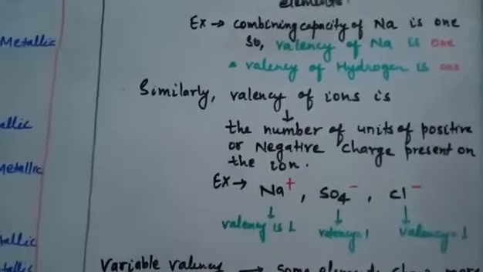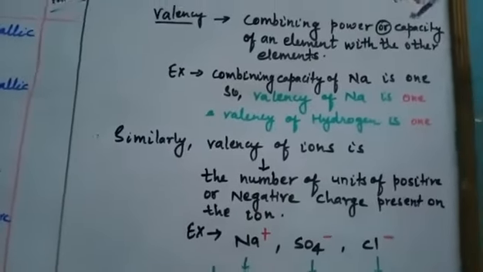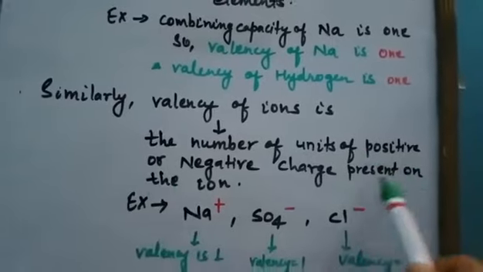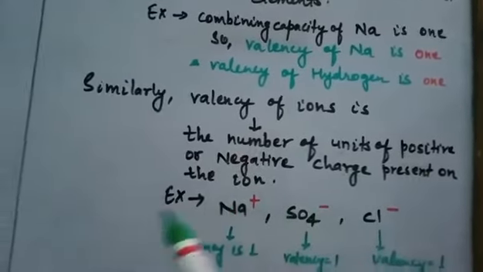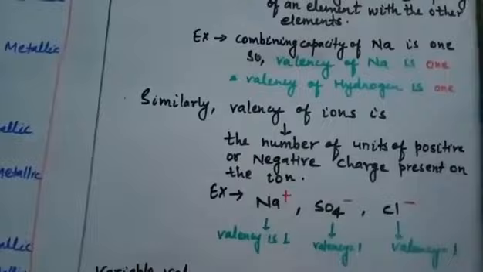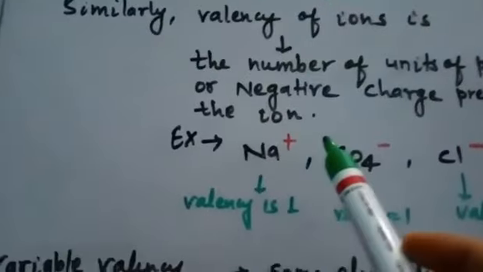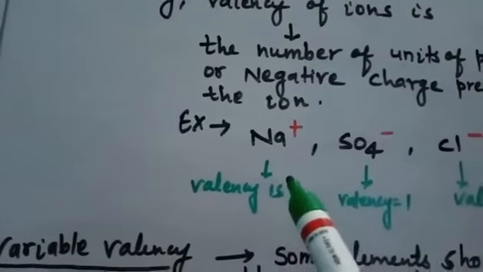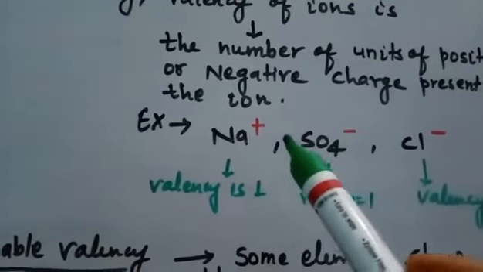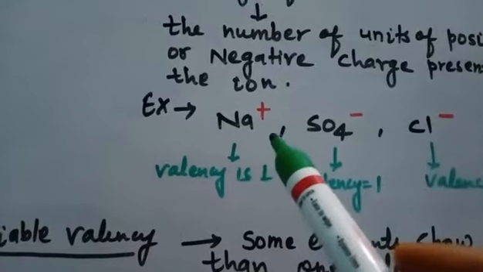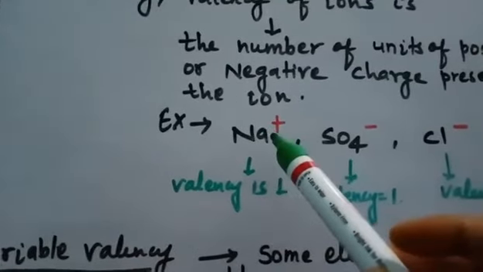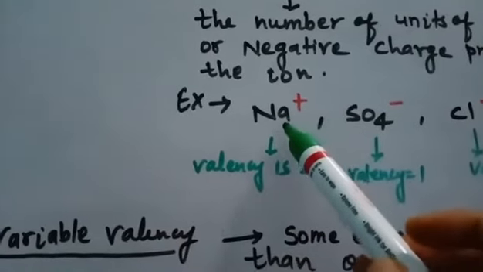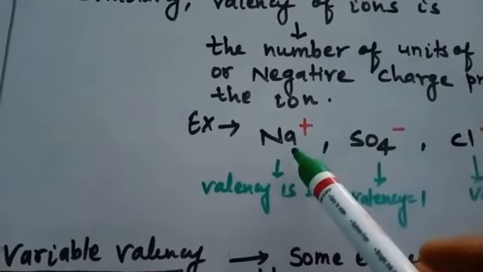Okay. Similarly, in the case of iron, the valency of iron is the number of units of positive or negative charge present on iron. So the net charge acquired by any ion is its valency or its combining power or combining capacity. For example, sodium ion can be represented by Na plus.